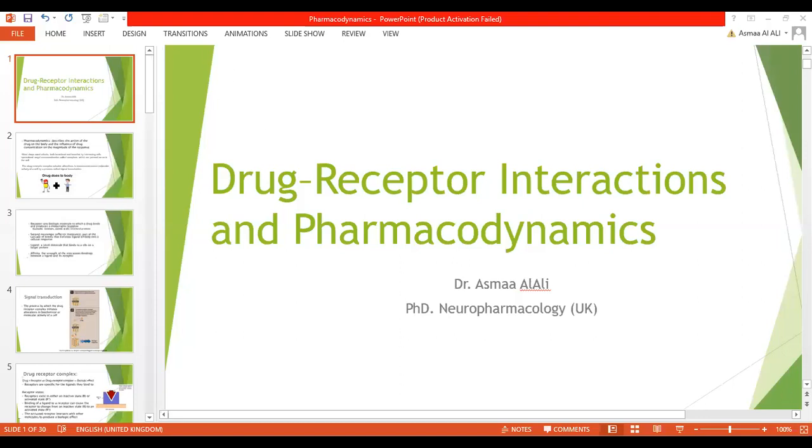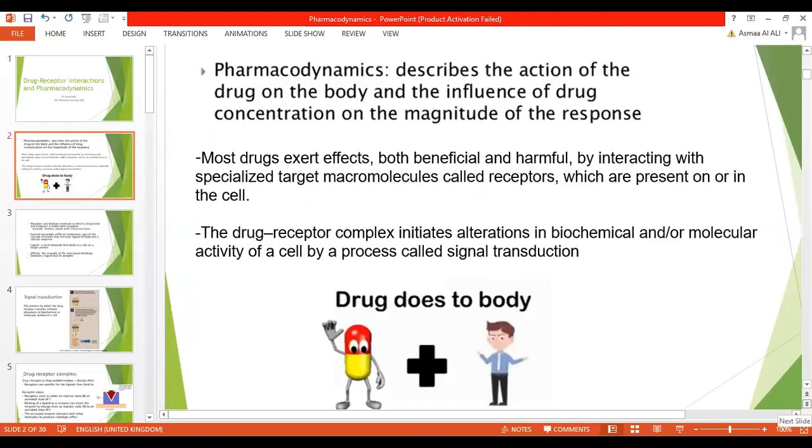بسم الله الرحمن الرحيم. Pharmacodynamics describe the action of the drug on the body and the influence of the drug concentration on the magnitude of the response. إذن هو تأثير للدراجز على الجسم على البادي. The action of the drug on the body.